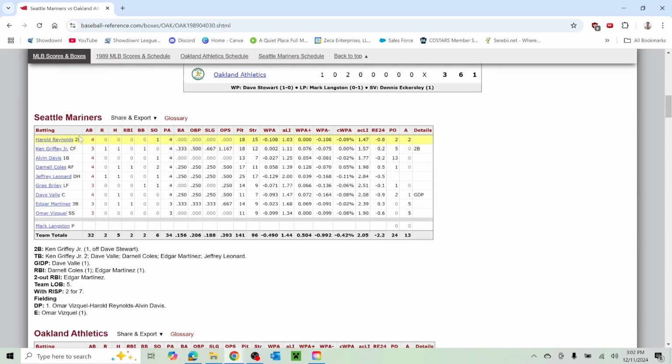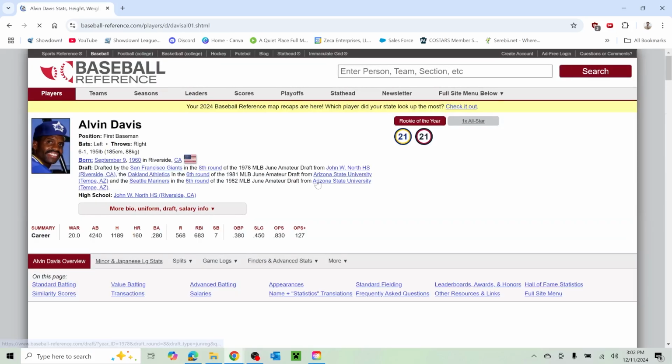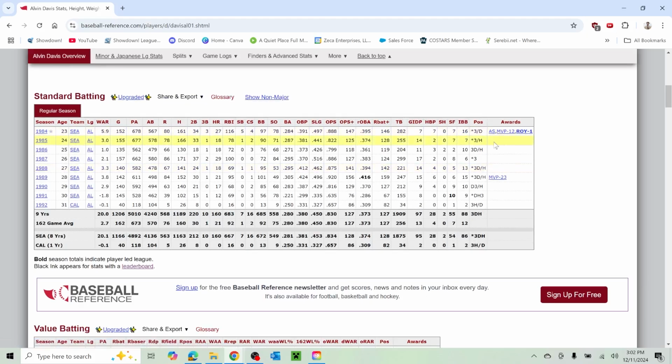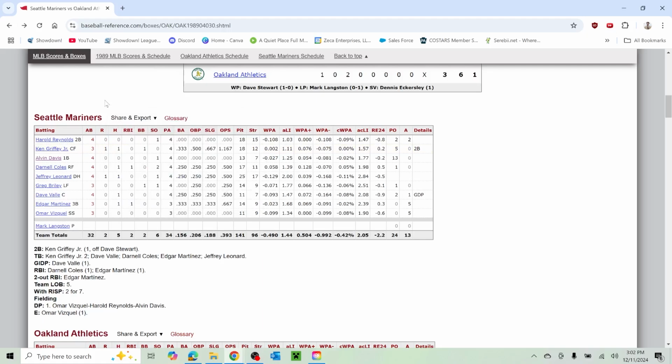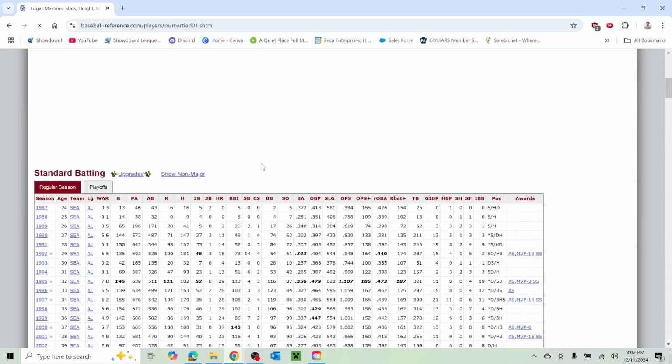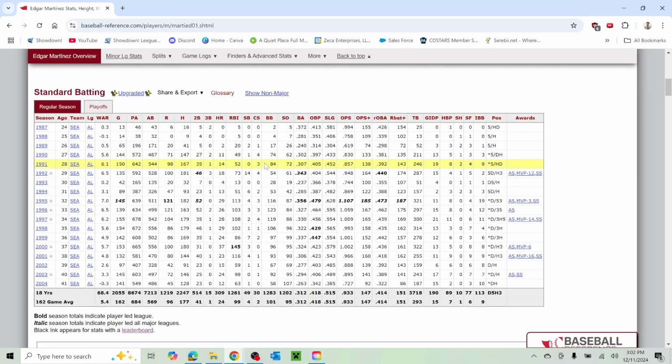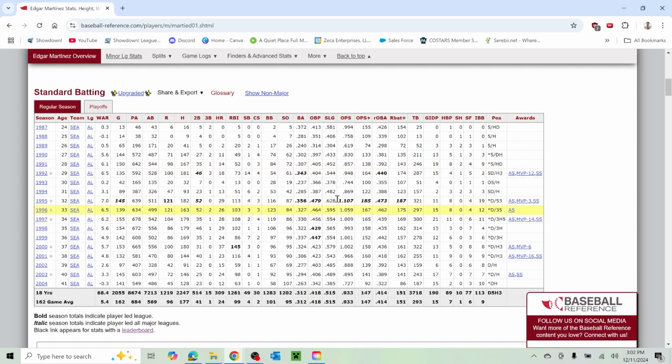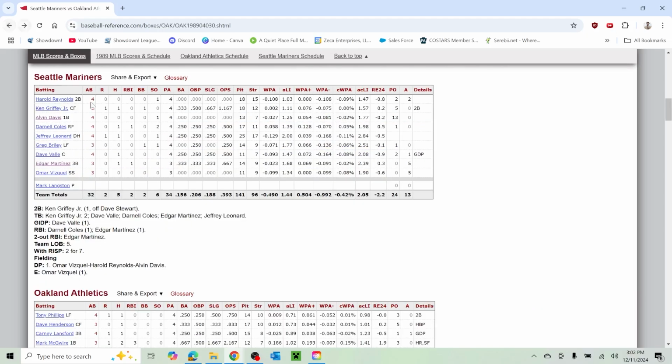Off the bat, I recognize a couple specific names. Harold Reynolds, MLB Network analyst. Obviously, Ken Griffey Jr. I believe Alvin Davis won a Rookie of the Year. Am I correct about that? He did win Rookie of the Year. Okay, so that is one little piece of information. Edgar Martinez playing third base in this game. Wow. He did not do a lot of that towards the end of his career, as you can see, so that's a nice little nugget.